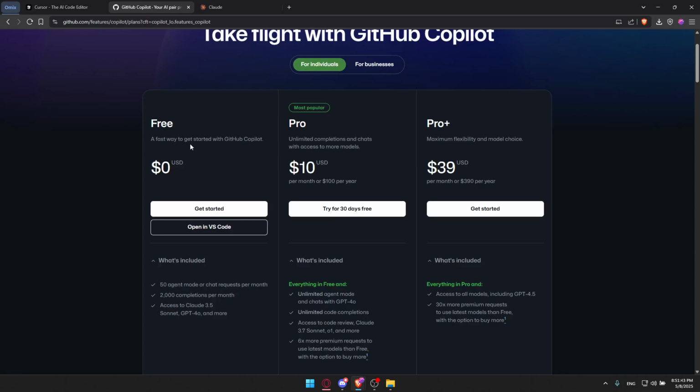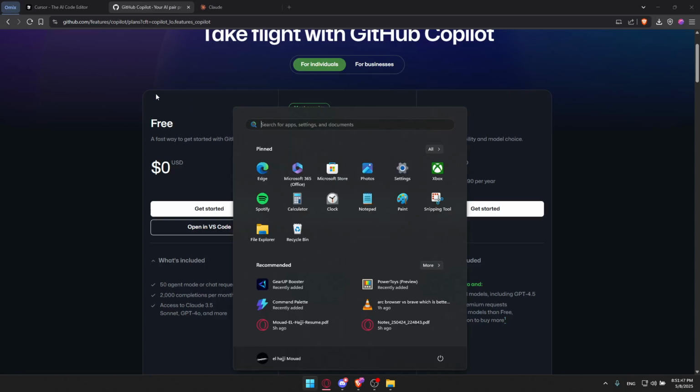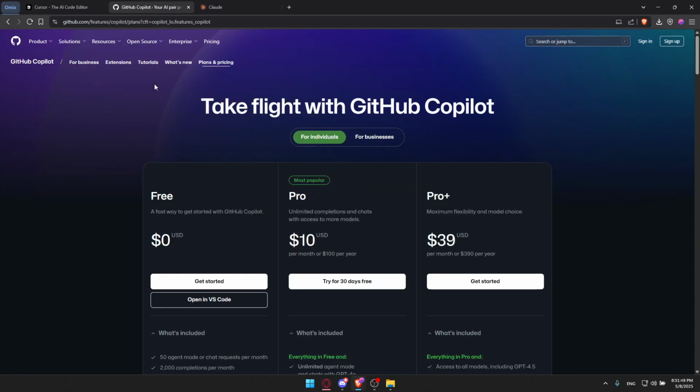You can also, as an example, integrate VS Code with your Copilot. As we said, if you have a premium account in GitHub, you'll be able to integrate it with VS Code and you'll be able to use all the models. That's why I use Copilot and that's why I like Copilot the most.